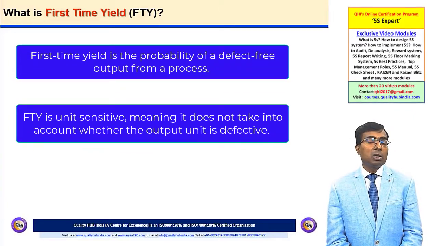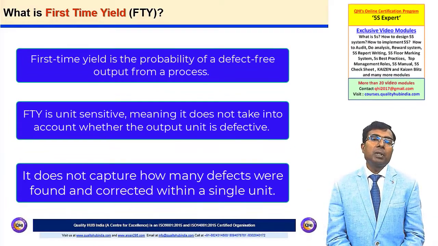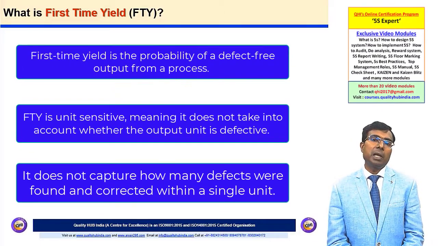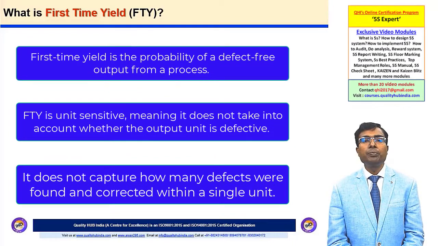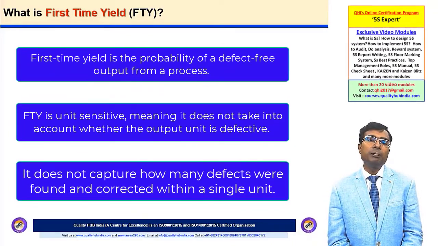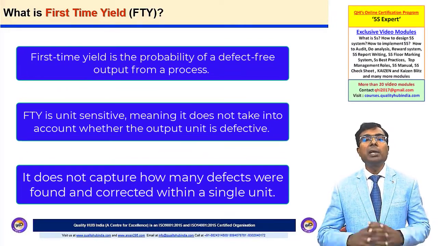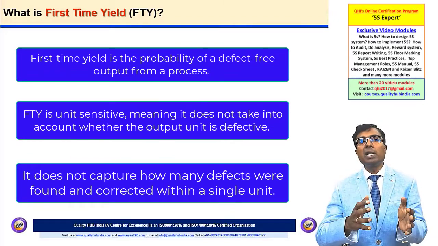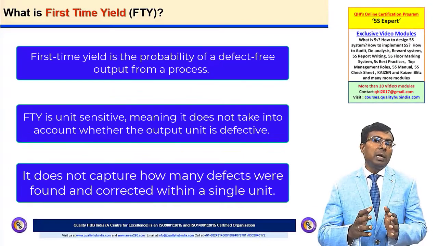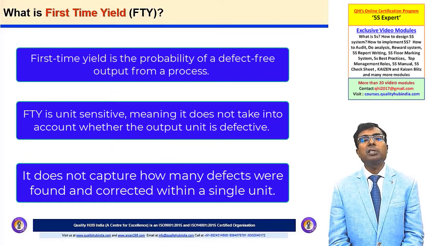So we know about the concept of hidden factories, wherein within a factory there are some rework lines and people keep on reworking various materials for many kinds of defects like burr or rust or something else. If the material is getting reworked, and after rework the material is okay and acceptable, then first time yield is not going to capture that kind of rework. It will be treating everything as okay because the final output it is going to calculate in terms of numbers. So the numbers you are getting out of the process would be the same. So the rework process is not going to affect the first time yield.